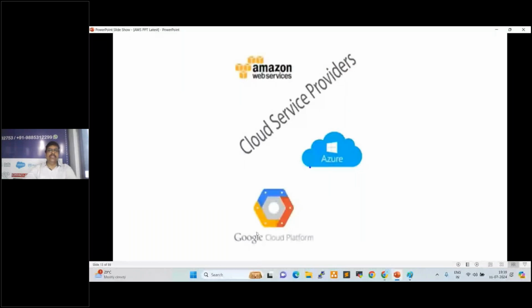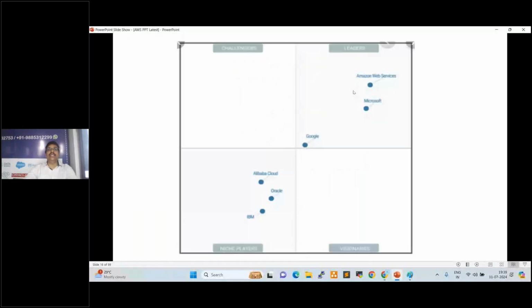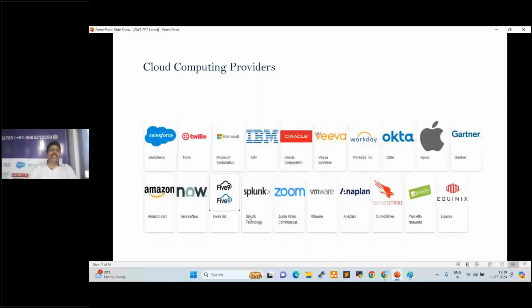These are the quadrants, and in the last quadrant they are showing the small players: Alibaba Cloud, Oracle Cloud, IBM Cloud, DigitalOcean, Fastly. So many cloud computing providers are there, but AWS, Azure and GCP are in the topmost position.